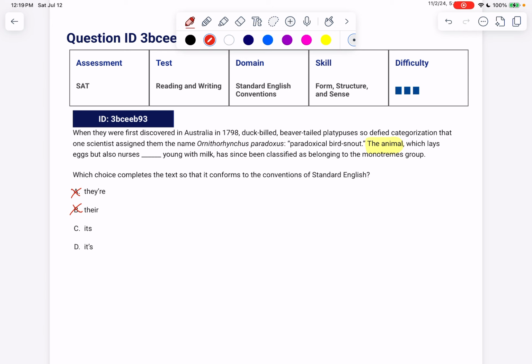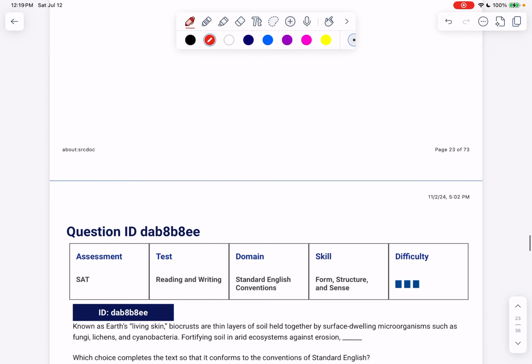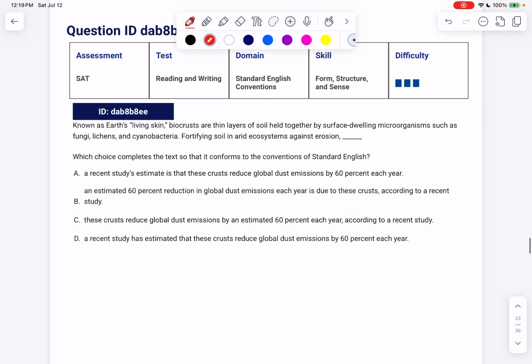Now the question is, did the young belong to it? If they do, it should be possessive. We wouldn't want to say, but also nurses, it is young with milk. So we'll get rid of D and pick C. All right, let's look at this next one here.